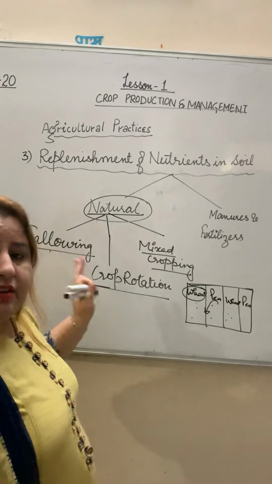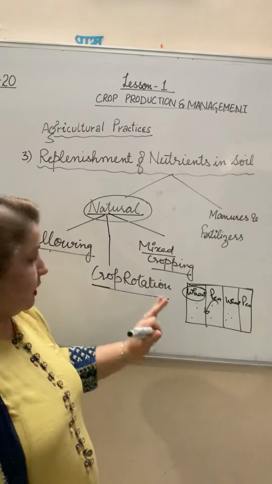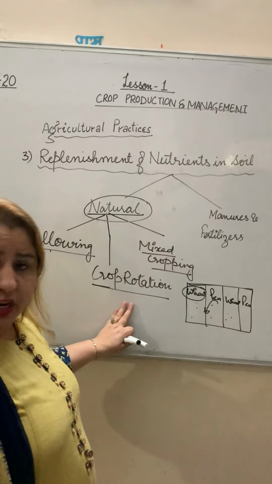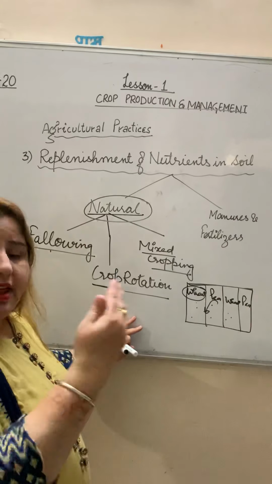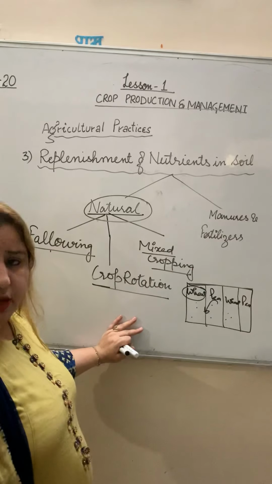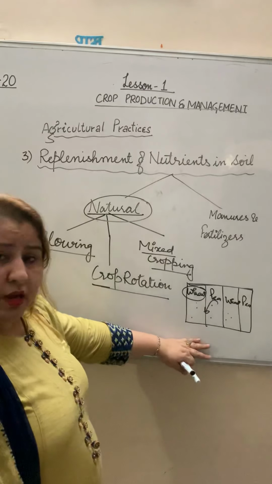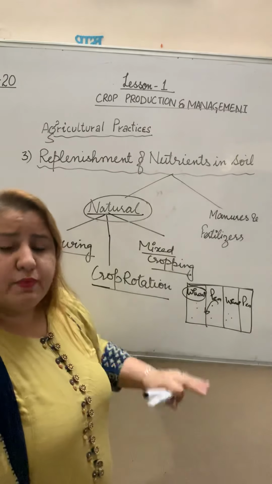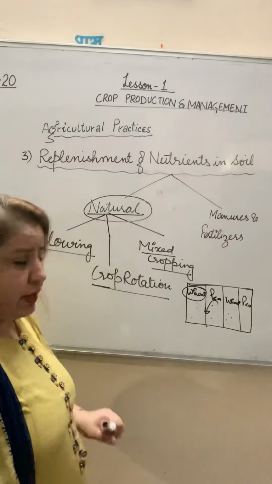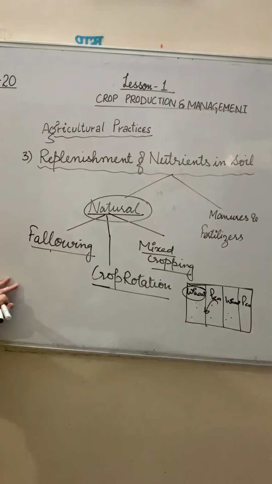Fallowing: we leave the field uncultivated for a season. Crop rotation: growing one crop and then the next crop, and then again the same crop. Mixed cropping: growing two or three different crops at the same time in the field. I hope this point is clear.